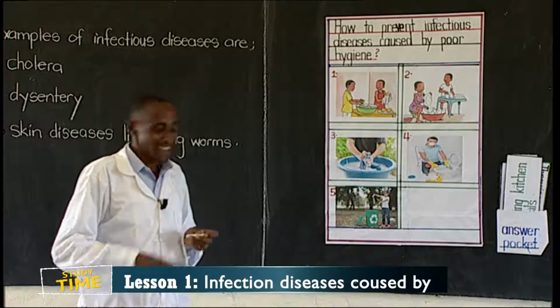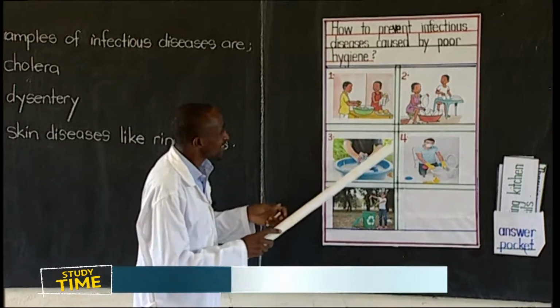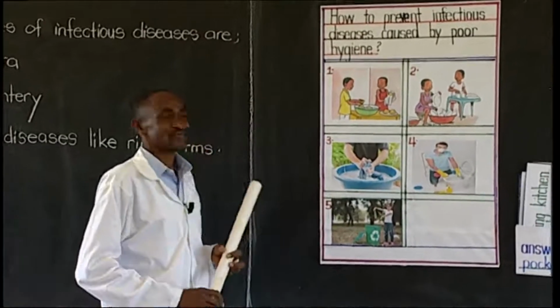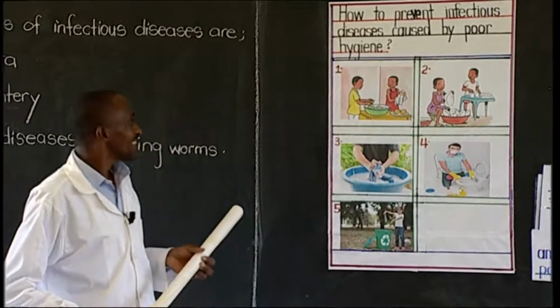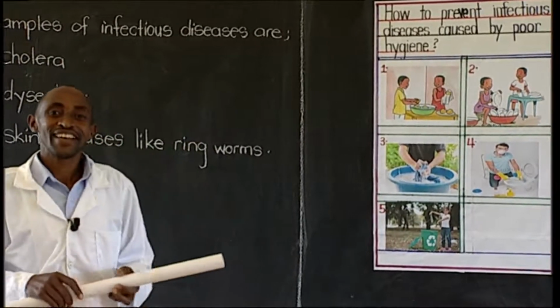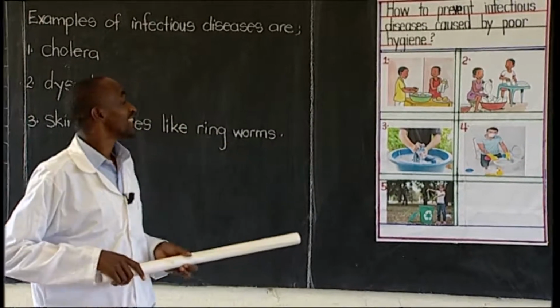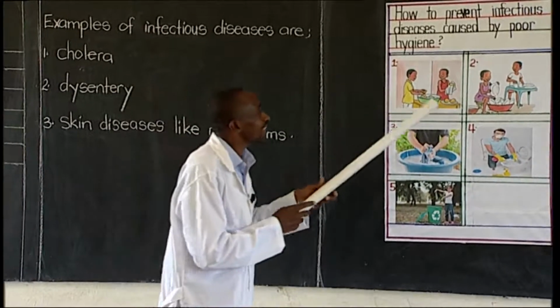We can prevent them. Look at the chart very well, and tell me. I'm giving you 2 minutes. Oh, let me add another one, 3 minutes. Discuss this chart.